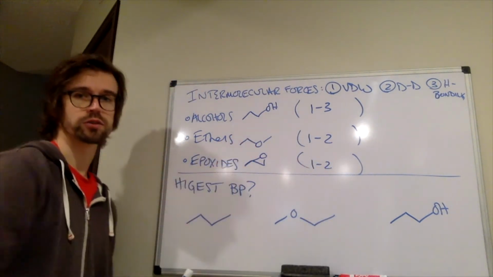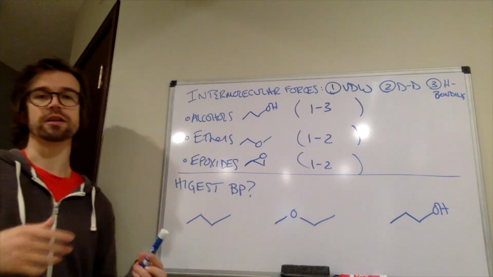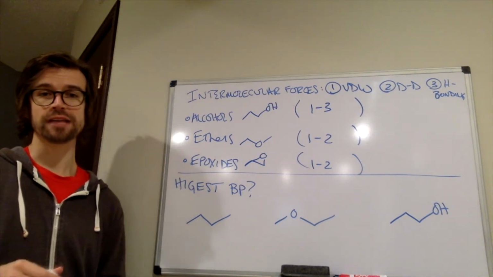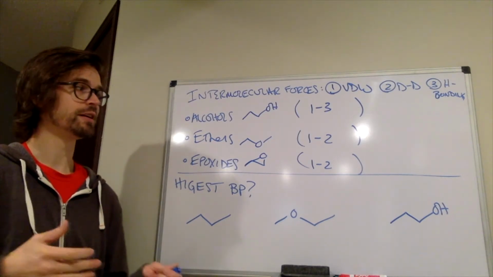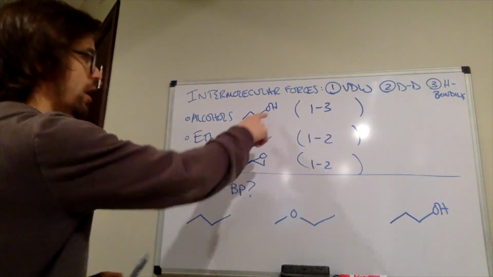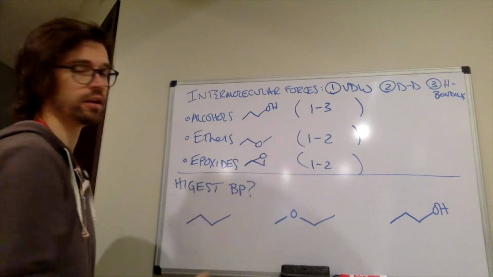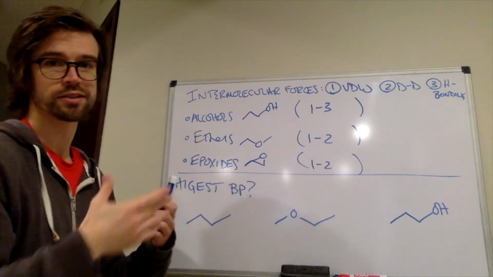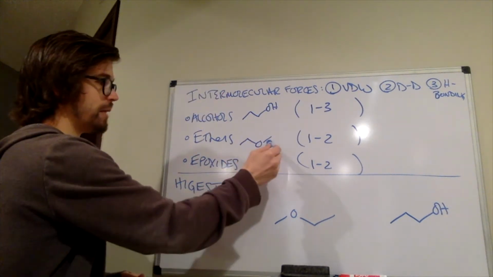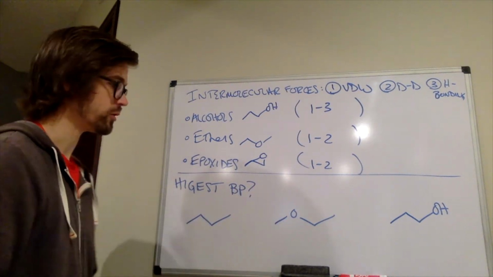These are polar molecules. They're going to have dipole-dipole, but they don't have any H bonding. They don't have any OH, NH, or FH bonds, so they can't hydrogen bond with themselves. If this ether was mixed with this alcohol, the alcohol could donate that hydrogen bond, and the ether or the epoxide could accept it because the oxygen can still make an OH hydrogen bond. But if it was just a bunch of these by themselves, they're only using dipole-dipole forces or van der Waals forces.